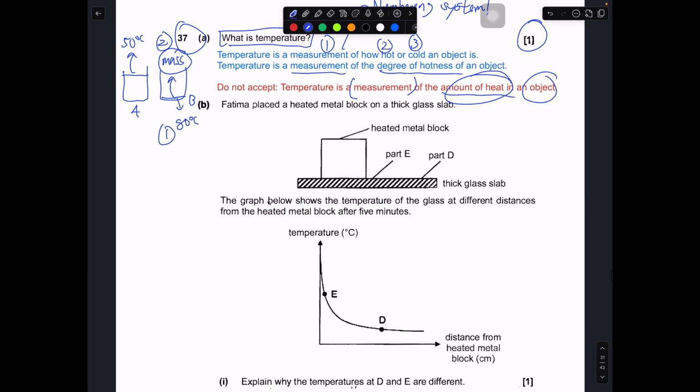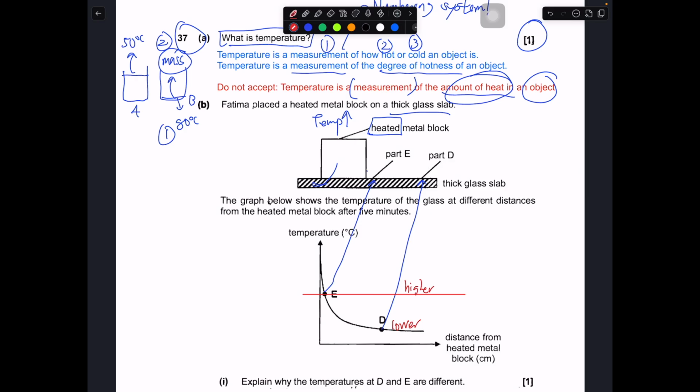So Fatima placed a heated metal block on a thick glass slab. Okay, so this is heated, so the temperature is very high. In this case, the heat will be transferred to the thick glass slab. The graph below shows the temperature of the glass at different distances from the heated metal block after 5 minutes. Do you realize E is here, let me just erase it away, E is here, and D is here. Do you realize that E is at a higher temperature while D is at a lower temperature?